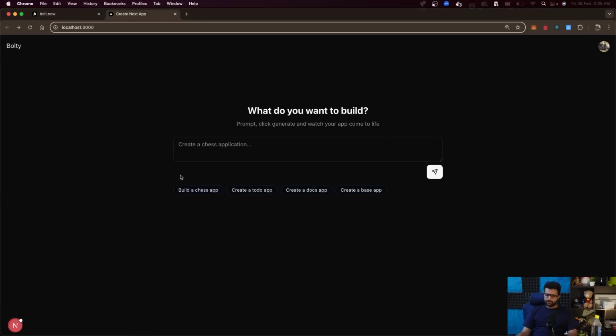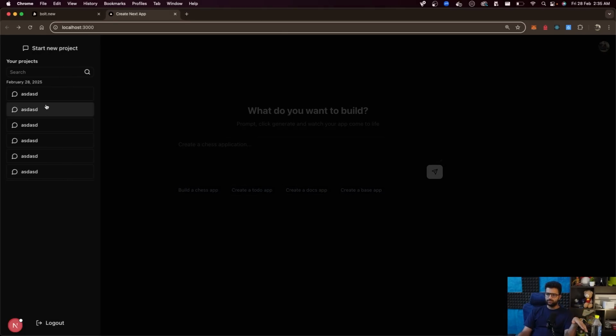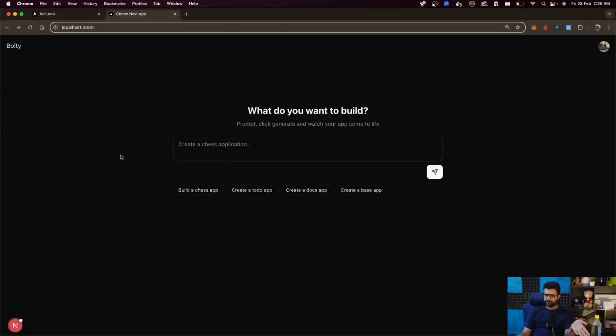Alrighty, I have written a bunch of front-end code, nothing too complicated. Everything is moved to dark mode. We have a left sidebar that opens up and shows all the existing chats that you've done. For example, on February 28th, I've done all of these chats. Read through the code, nothing too complicated, pretty simple front-end stuff.